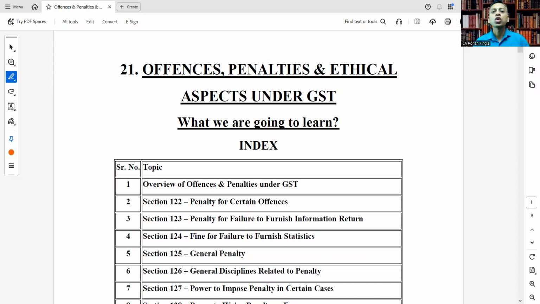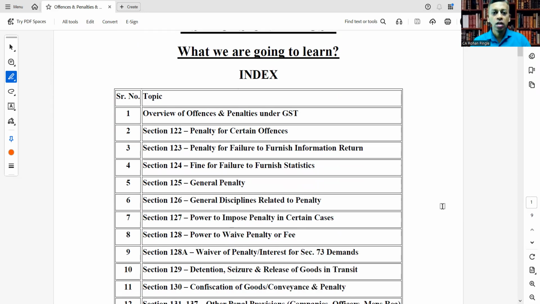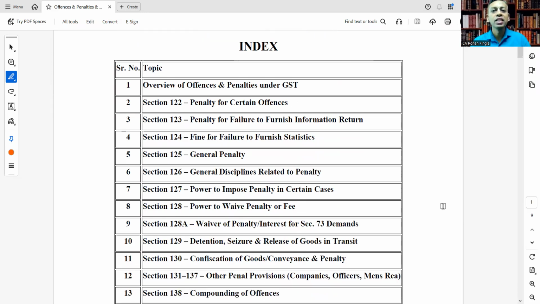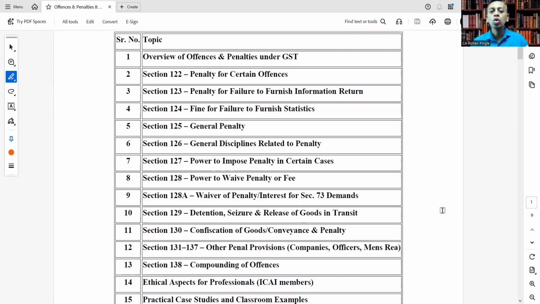So today's topic under video series GST Relearn, we are going to discuss offenses, penalties, and ethical aspects under GST. So let's see what we are going to learn. Overview of offenses and penalties, and then we will see each section wise, section 122 to section 138.